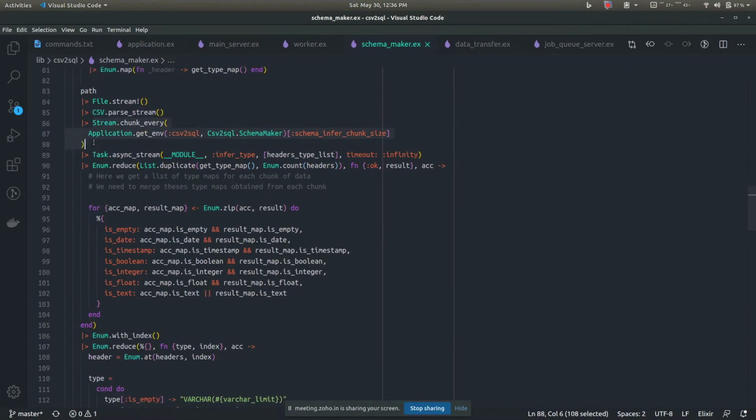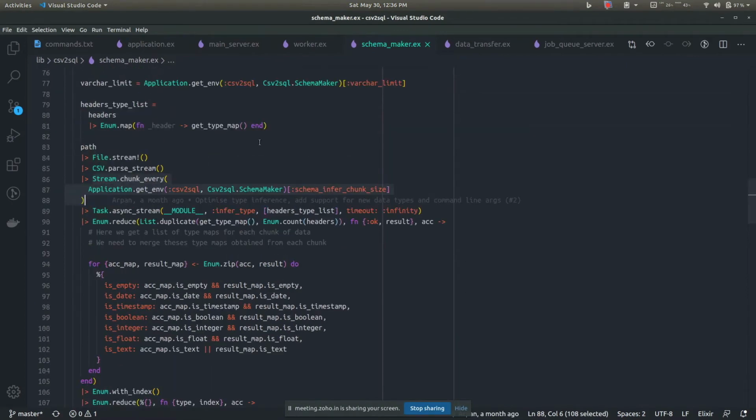And then this is something that I was talking about. This chunk_every does what? Say, what will be the chunk size? As I said in the example, I will be chunking out 100 rows at once. So what will be the chunk size? That is also configurable. By default it is 100, but you can change the chunk size.